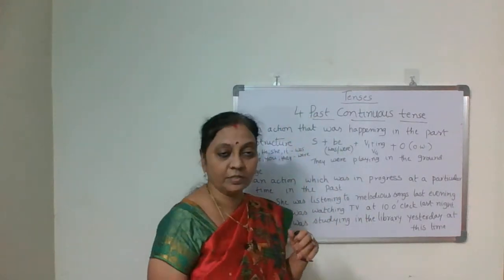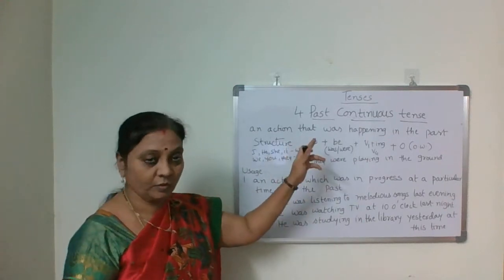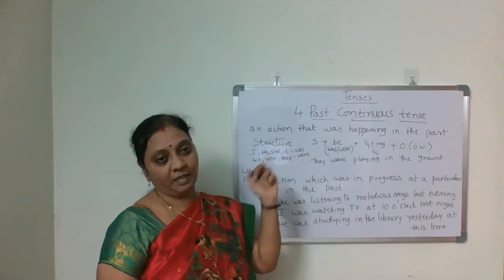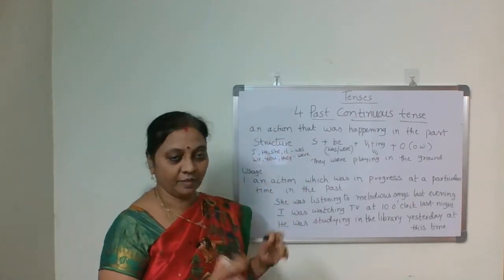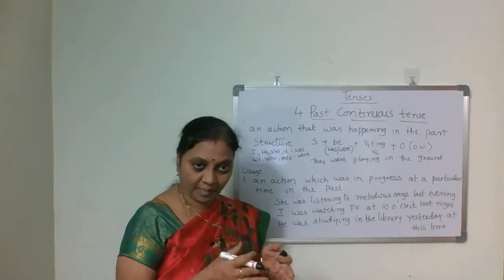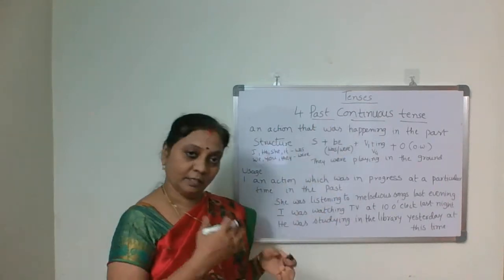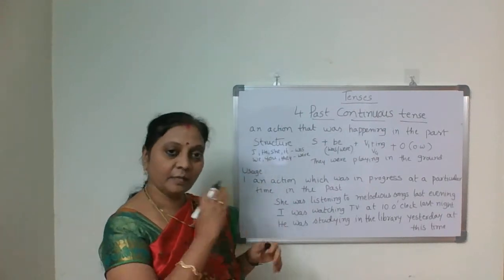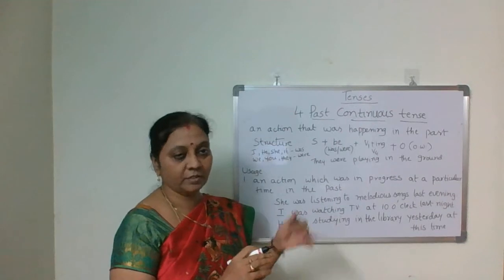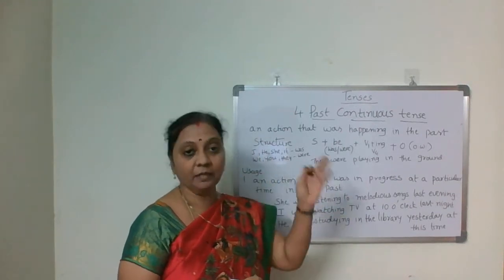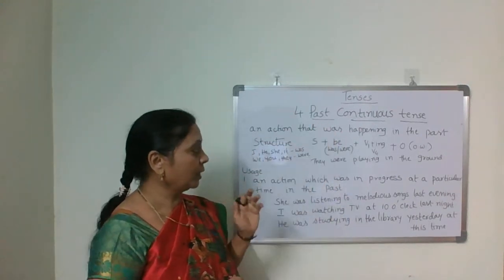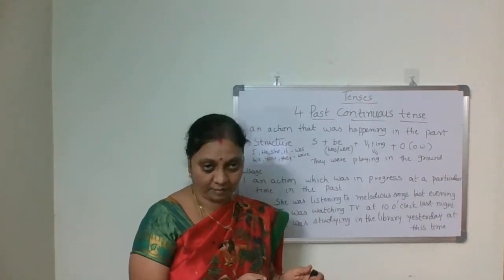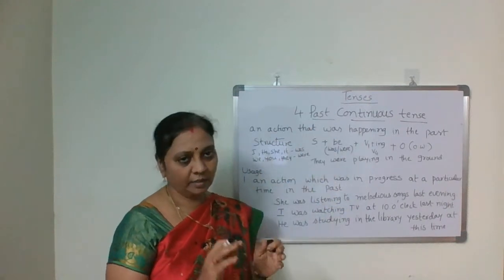Past continuous tense. By name itself, it's also continuous tense, means going on actions but in the past. That is the difference. There it is present continuous, means at present. But these are continuous only, but past time. The actions which were going on or were happening in the past time, we use past continuous tense. An action that was happening, that was taking place in the past is past continuous tense.